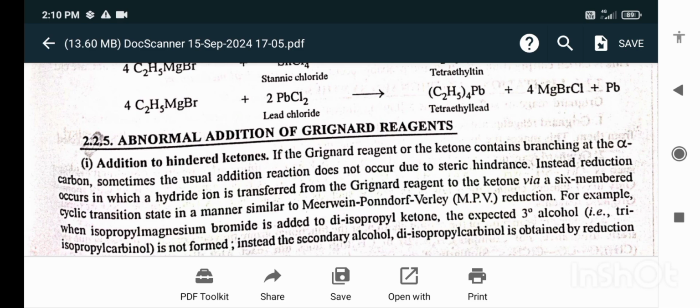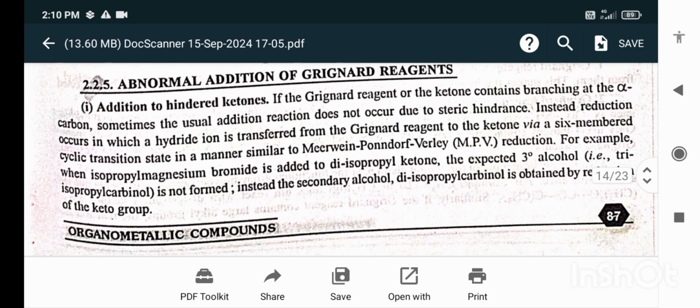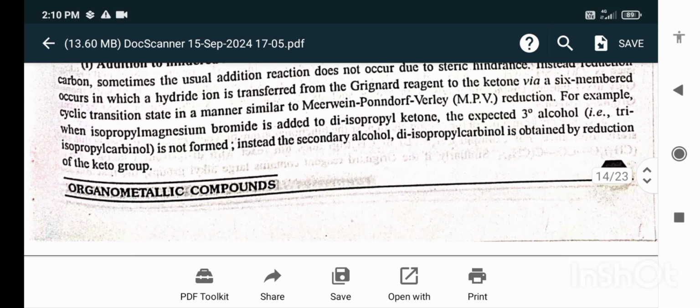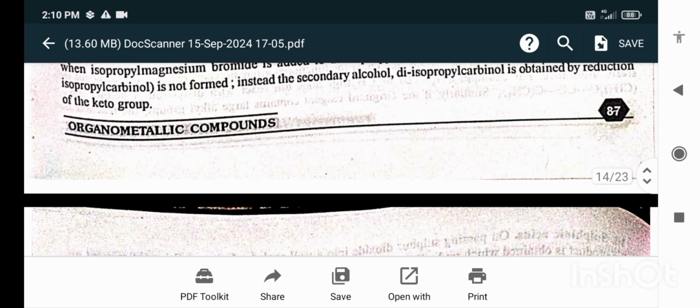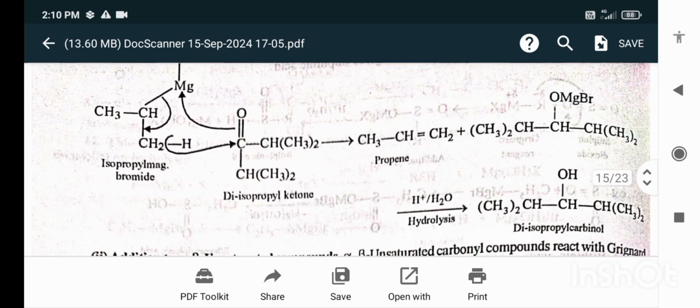For example, when isopropyl magnesium bromide is added to diisopropyl ketone, the expected tertiary alcohol is not formed. Instead, the secondary alcohol, diisopropyl carbinol, is obtained by the reduction of the keto group.